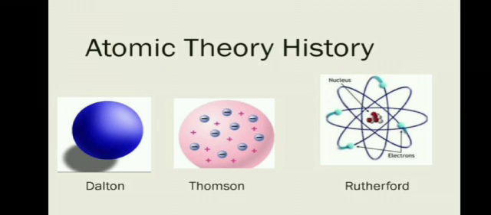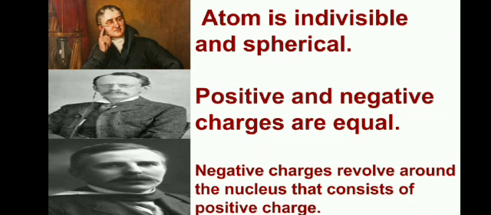These are the differences between the atomic theories of Dalton, J.J. Thomson, and Ernest Rutherford. Again, I repeat, John Dalton framed that the atom is indivisible and spherical, whereas J.J. Thomson formulated that positive and negative charges are equal, and Rutherford formulated that negative charges revolve around the nucleus that consists of positive charge.